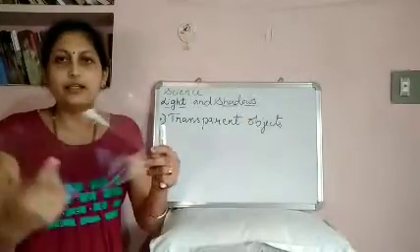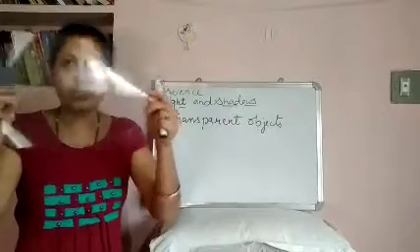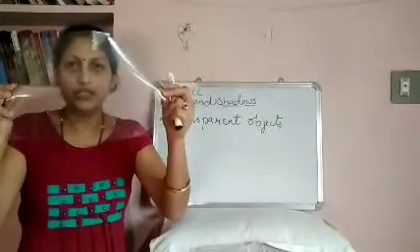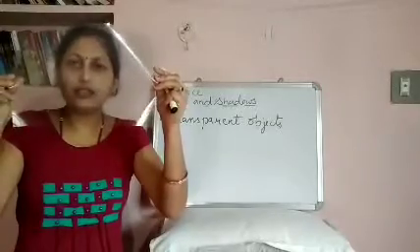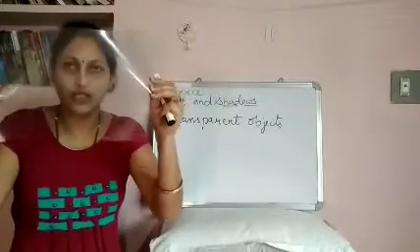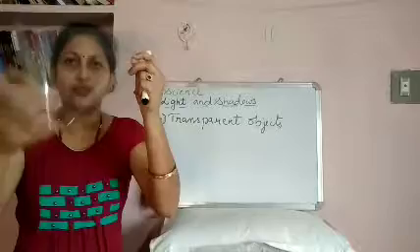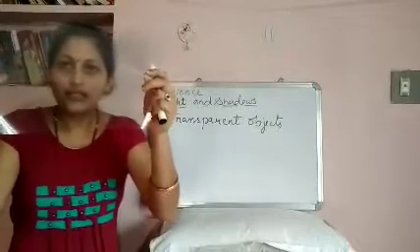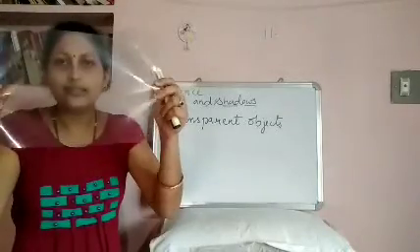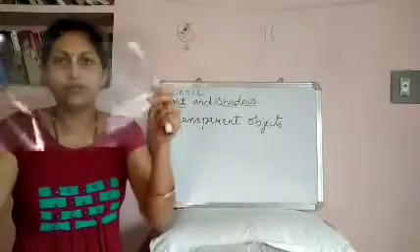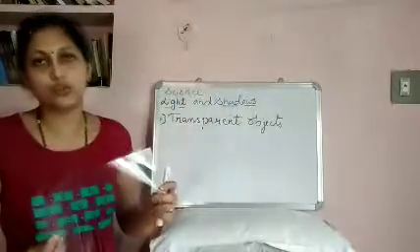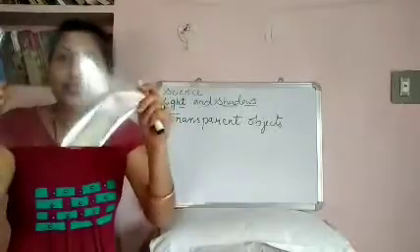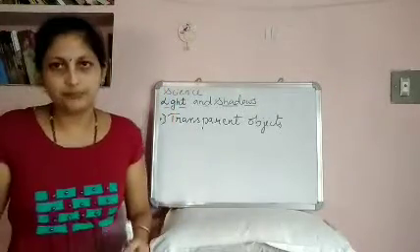For example, here is a plastic sheet. You can see the images clearly through this sheet, isn't it? You can see my face through the sheet. So this is a transparent object. This object allows all the light to pass through it. Hence, you can see the objects clearly.